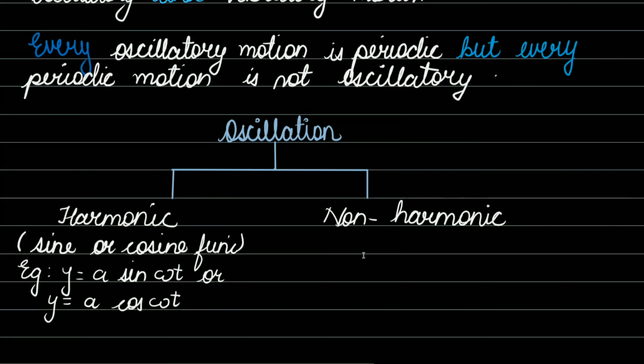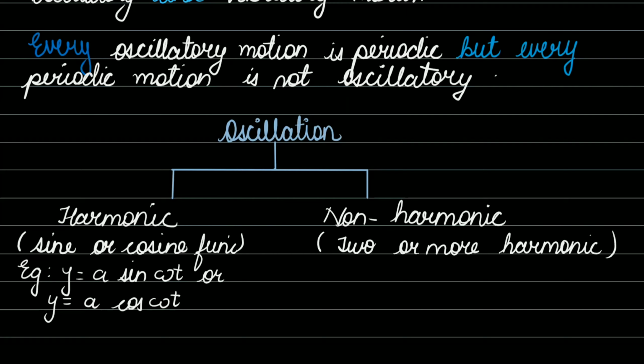It is a combination of two or more harmonic oscillations. For example, take the equation y equals a sin omega t plus b sin 2 omega t.